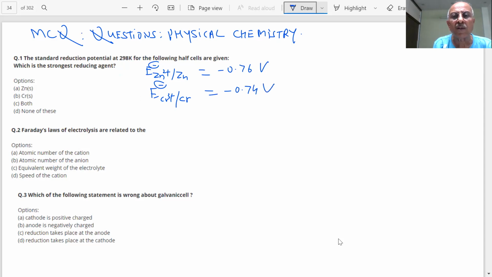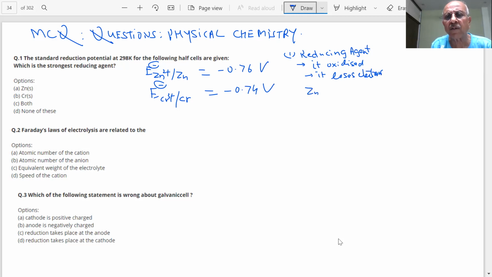So when I discuss the important point, reducing agent, I must understand it, students; I can't cram anything. What is a reducing agent? It will get oxidized, which means it will lose electrons. Which will lose electrons when I write this equation, students?